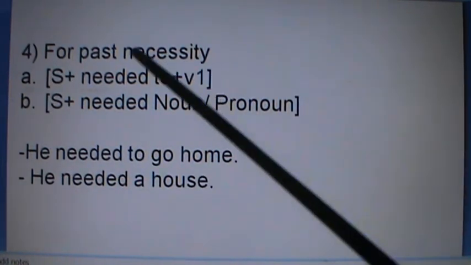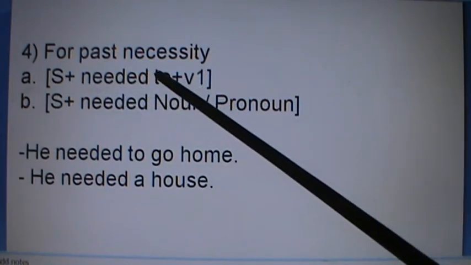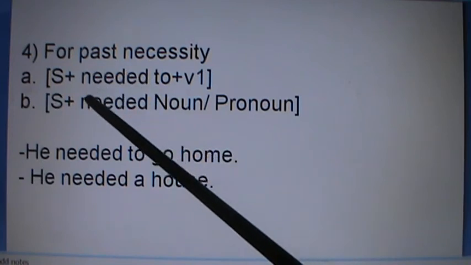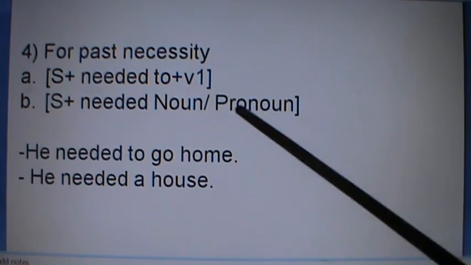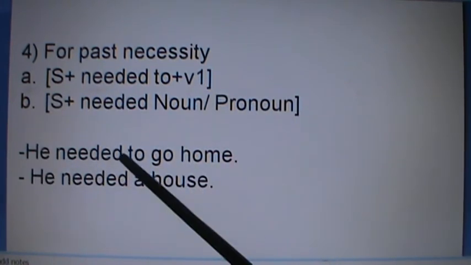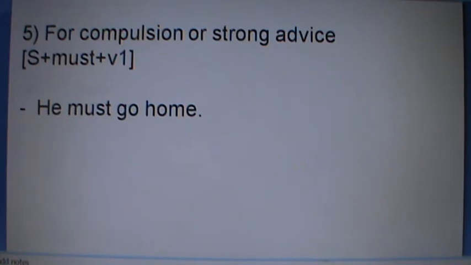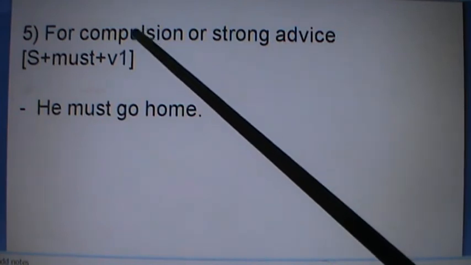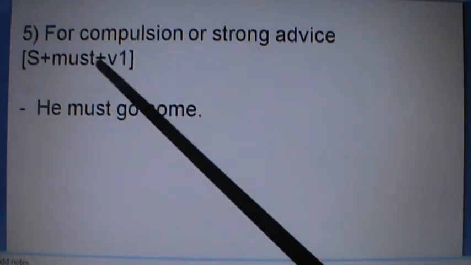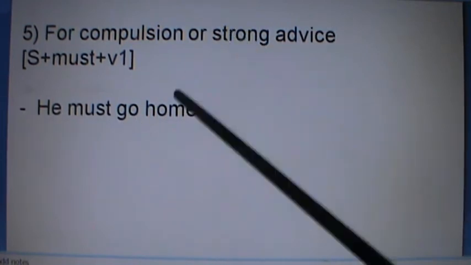Similarly, number 4, for past necessity, if you want to express the same necessity sense in the past, then you can have this format: needed to plus verb 1, needed plus noun or pronoun. Let's say he needed to go home. ऊ घर जानु आवश्यक थियो. He needed a house. उसलाई घर आवश्यक थियो. Number 5, for compulsion or strong advice. If you want to give very strong advice, then must plus verb 1 form you can use. He must go home means ऊ घर जानै पर्छ anyhow.